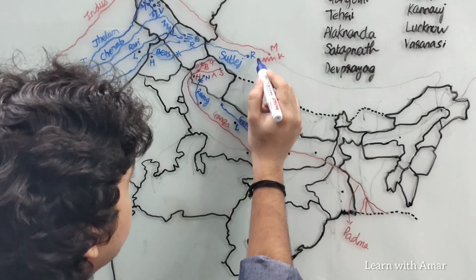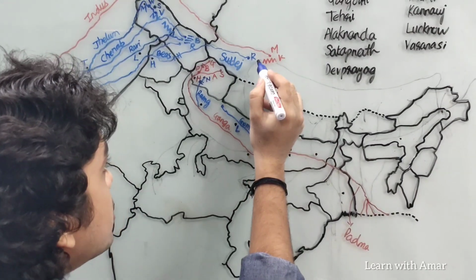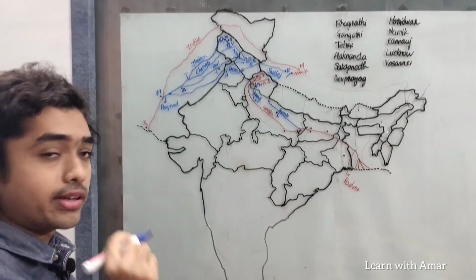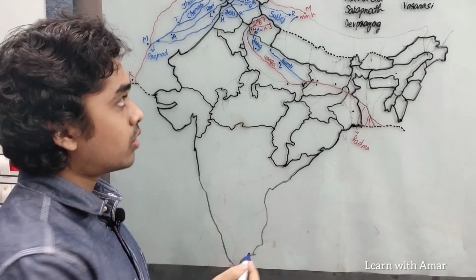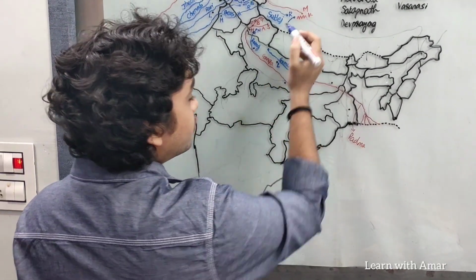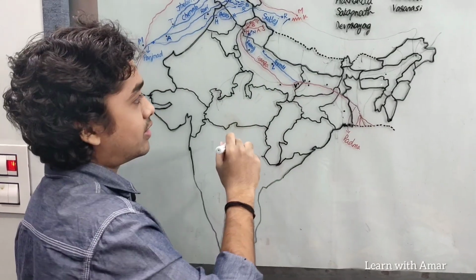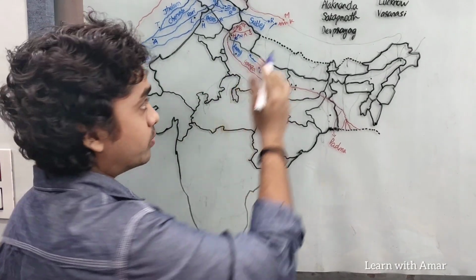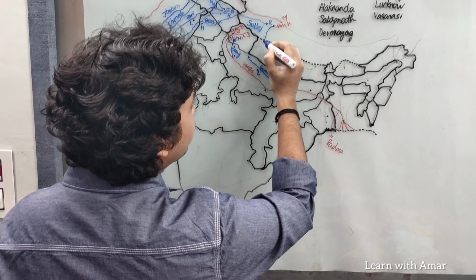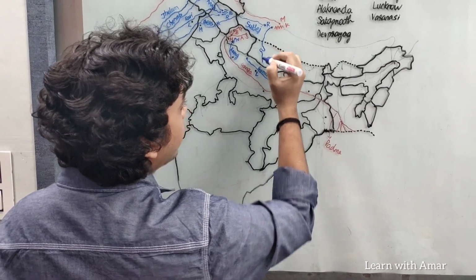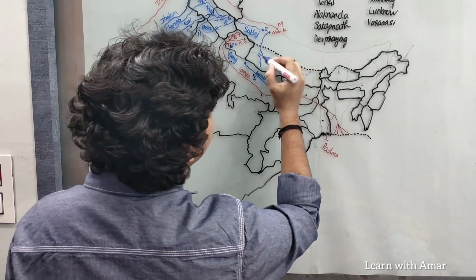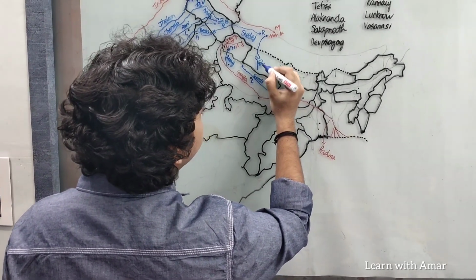Then the next tributary, it originates all the way in Tibet. This is the largest tributary of Ganga by volume. Okay, this is Ghagra. This is not the longest tributary of Ganga, that goes to Yamuna. This is the largest tributary by volume. Okay, so it flows through Nepal and this is the longest river in Nepal. It is Ghagra.